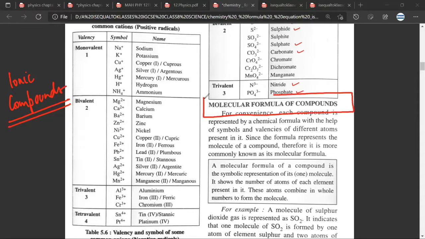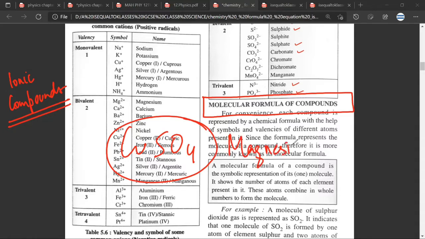So Mr. Satya, molecular formula of compounds. So for example, you want to write the formula of copper sulfate. Now already I've written the formula, but if I, let us say, ask you how to write the formula of magnesium sulfate, have you understood the question? Yes, sir. Now in this lecture we will study how to write the formula of magnesium sulfate.